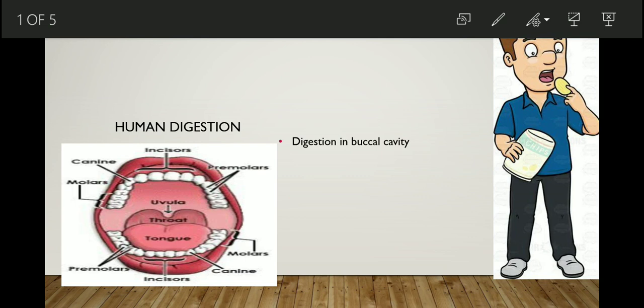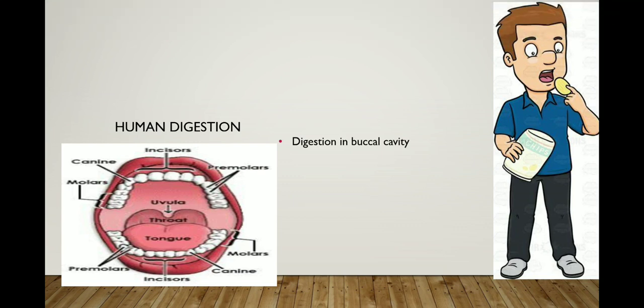You can see in this video one boy takes chips in his mouth. His mouth contains teeth, tongue, saliva, mucus and some enzymes. You can see that different types of teeth are present, the throat is present, the tongue is present. So what is the function of each and every part present in the mouth? Let's take a look and understand the function of these things in the mouth.